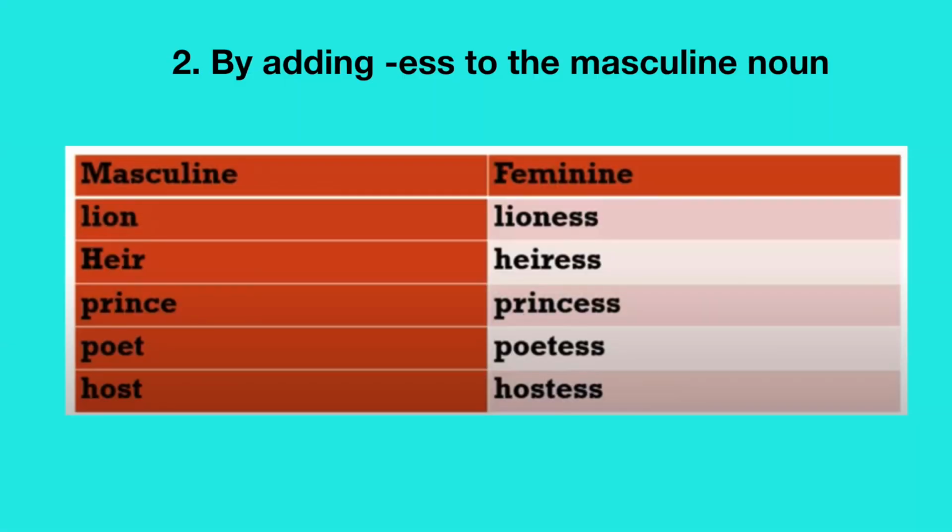The second rule would be by adding ESS to the masculine noun. As you can see, lion, the only change made here would be to add ESS to the word lion, therefore making it lioness, which is the feminine gender. Heir, heiress, prince, princess, poet, poetess.